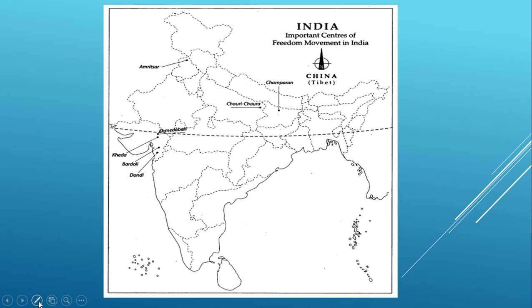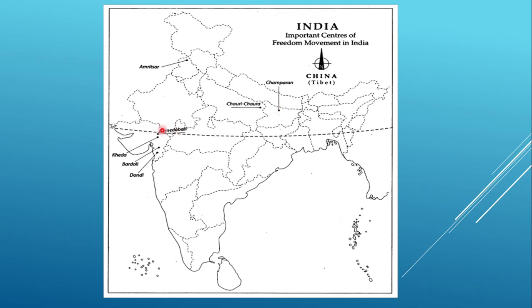In this one we are going to discuss first Champaran. This place, Champaran, is where Gandhiji for the first time started his Champaran Satyagraha on 17th April 1917. At this particular center, two individuals are more famous, because Gandhiji was the prime person who started this satyagraha against the indigo planters. Similarly, our first president of the country, Dr. Rajendra Prasad, was also part and parcel of this Champaran Satyagraha.